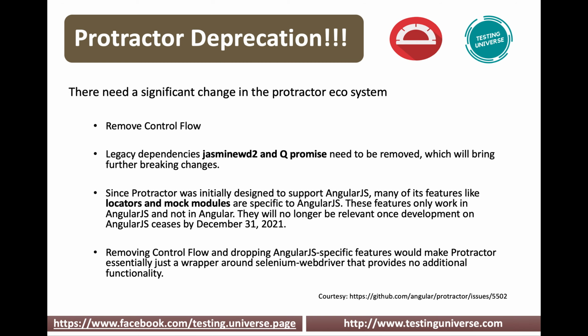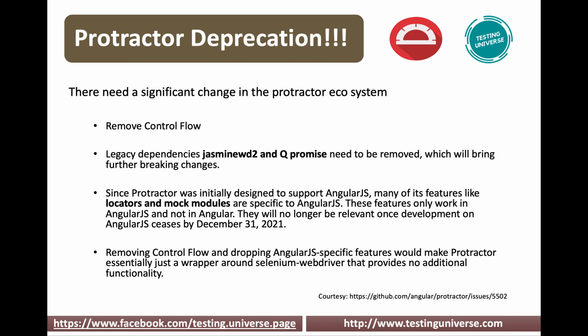that provides no additional functionalities. You are not making any asynchronous calls appear synchronous, and if you remove the AngularJS-specific features, it is just a wrapper, almost similar to Selenium WebDriver with no additional functionalities. You can easily make use of Selenium WebDriver. So these are many groundbreaking changes we need to make.